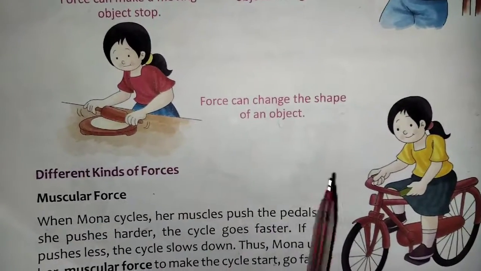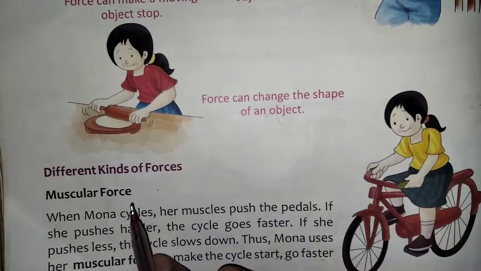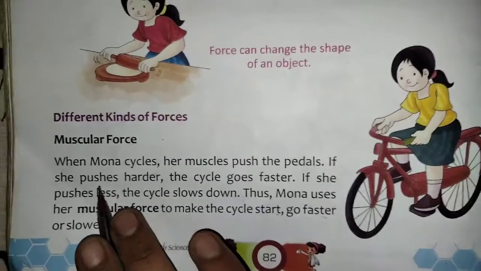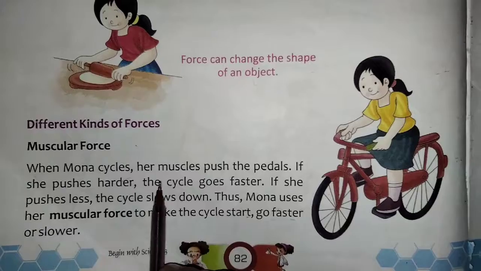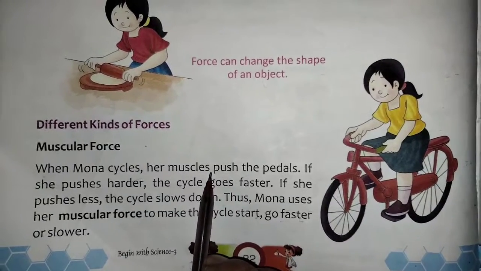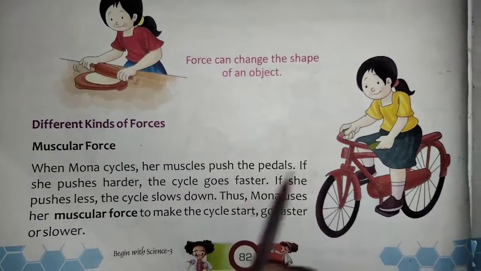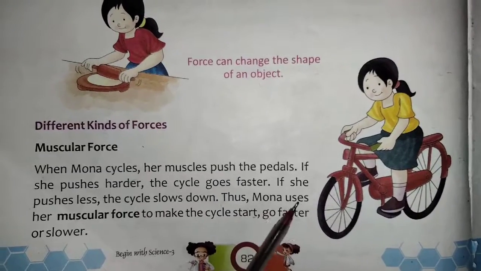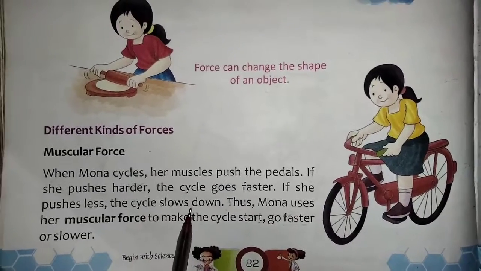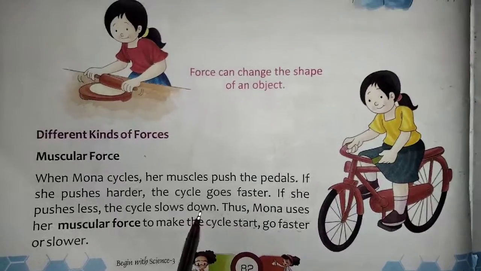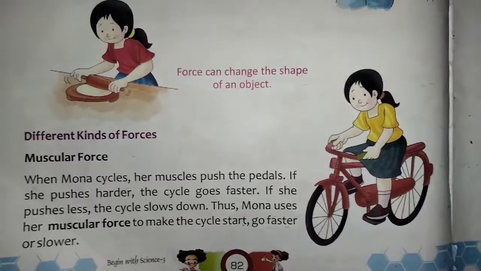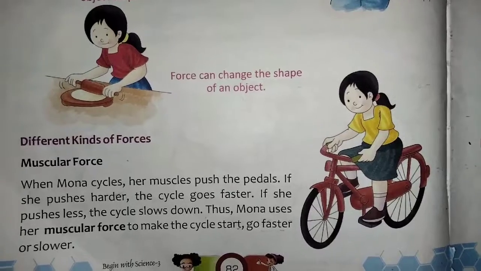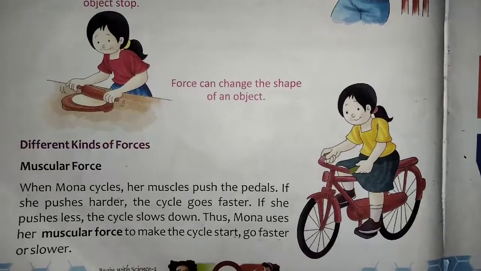Different kinds of forces. There is muscular force. When Mona cycles, her muscles push the pedal. If she pushes harder, the cycle goes faster. If she pushes less, the cycle slows down.